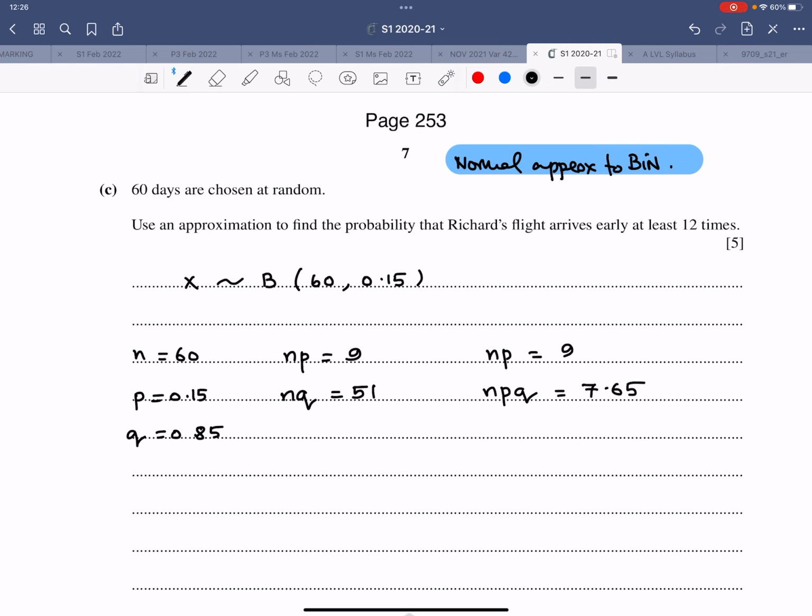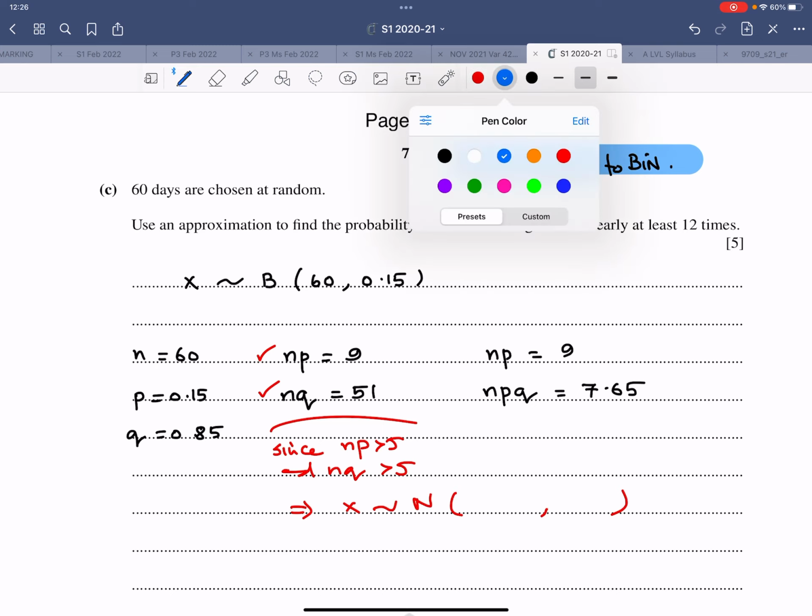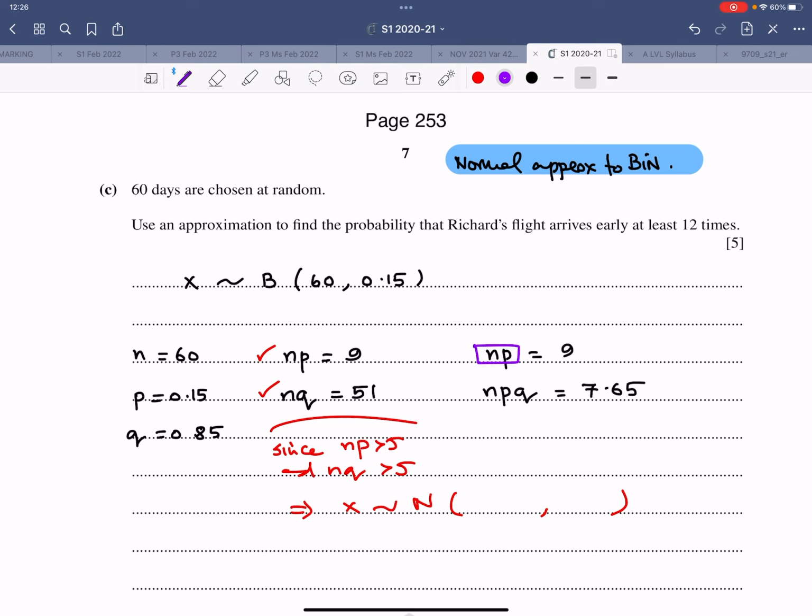The first 2 red clicks, that is for the justification, whether the examiner asks it or not. Since NP is greater than 5 and NQ is greater than 5, therefore X follows a normal distribution, something, something. What goes in the something? NP goes, which is the mean, and NPQ goes, which is the variance. So this is 9, 7.65. That is the working for this one.